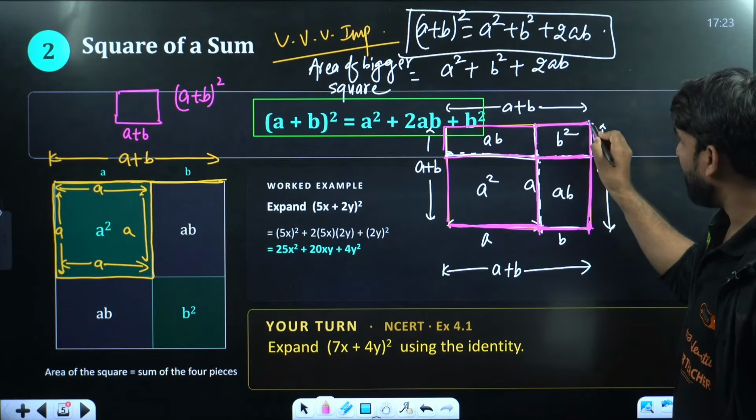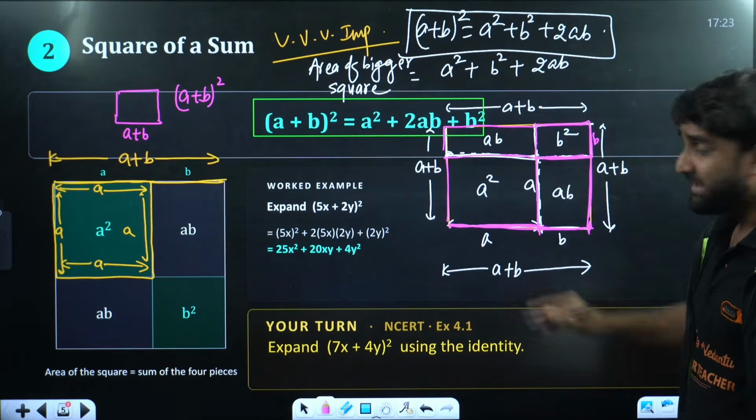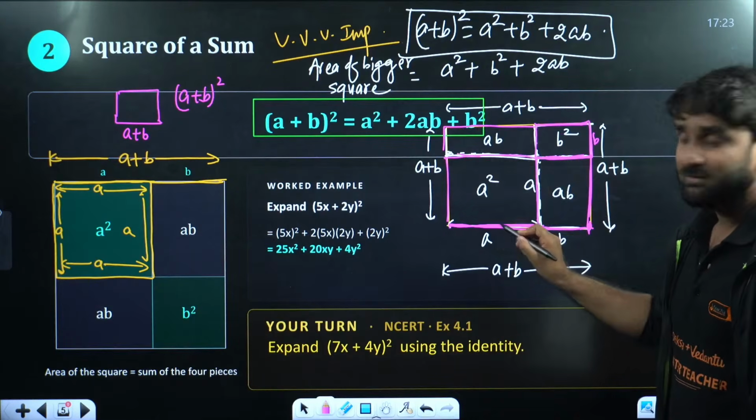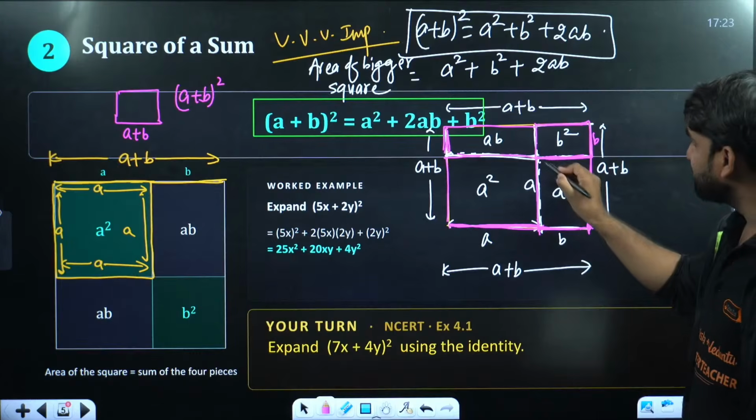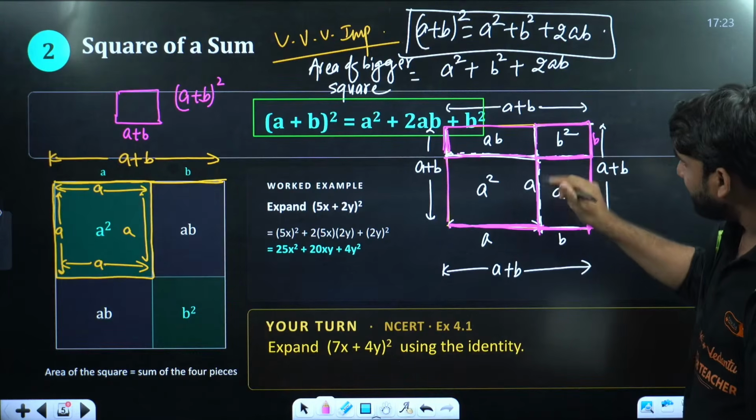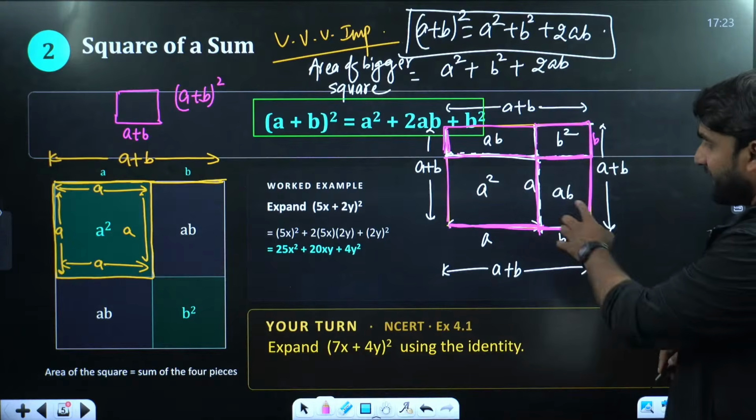So this is a square of side b, so the area will be b square. And this portion is a rectangle of length a and breadth b, so this is area ab. This is one more rectangle of length a, this is a and this is b.